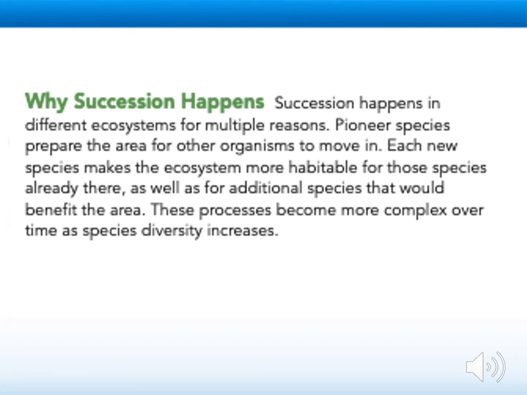Succession happens in different ecosystems for multiple reasons. Pioneer species prepare the area for other organisms to move in. Each new species makes the ecosystem more habitable for those species already there, as well as for additional species that would benefit the area. These processes become more complex over time as species diversity increases.